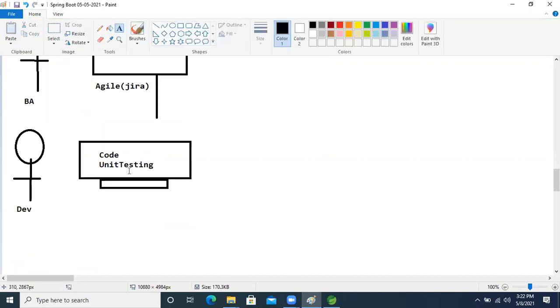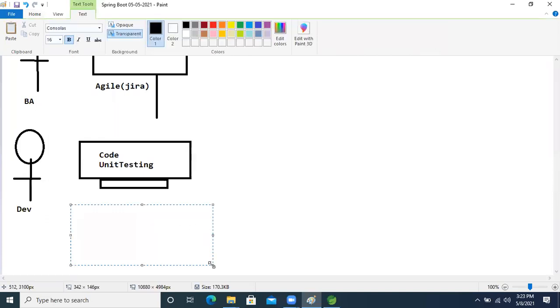To write the code, what tool does the developer need? First an IDE is needed. The IDE can be STS or IntelliJ or Eclipse. After that, the developer will use the Maven tool. That is called a build tool.